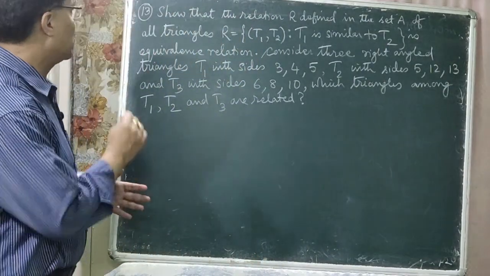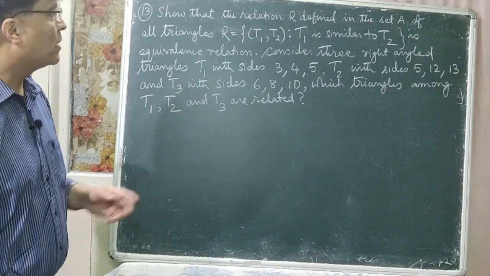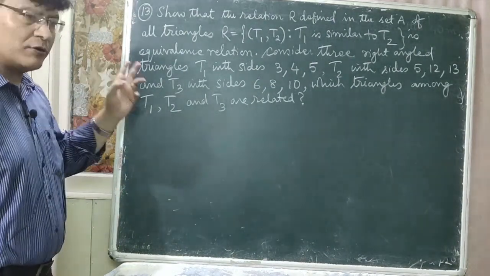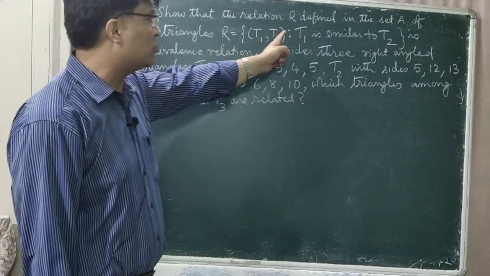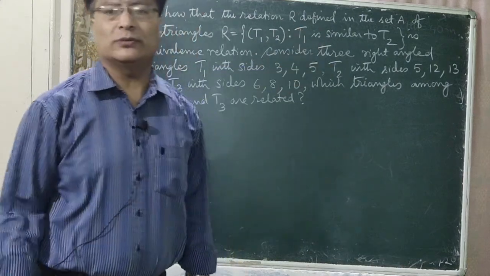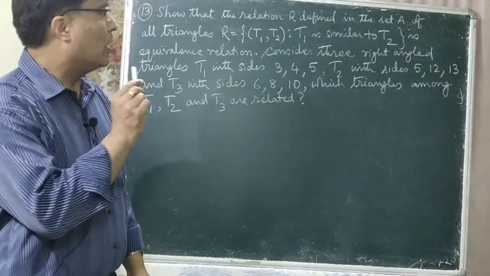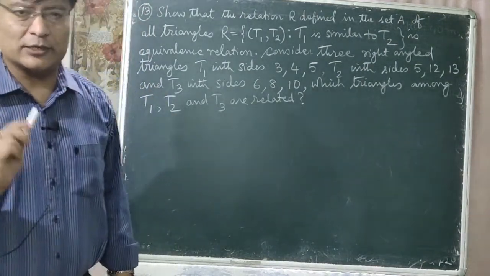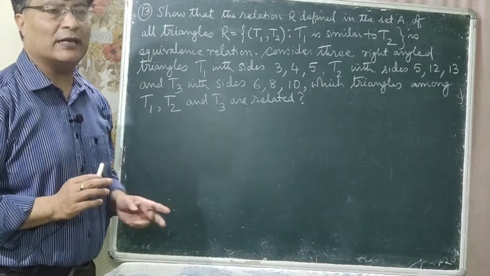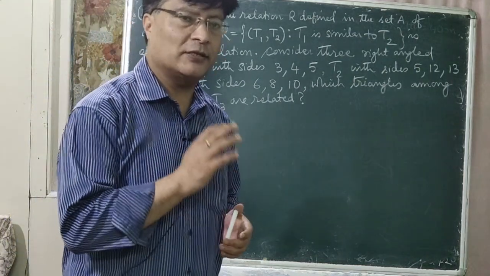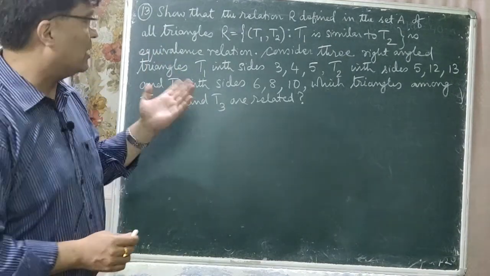So now we'll do the next question, that is question number 13. The relation R defined in the set A of all triangles is R = {(T1, T2) such that T1 is similar to T2}. That means T1 is the first triangle and T2 is the second triangle, and the first triangle is similar to the second triangle. Is it an equivalence relation? You have to prove it. That is, prove that the similarity relation is an equivalence relation.